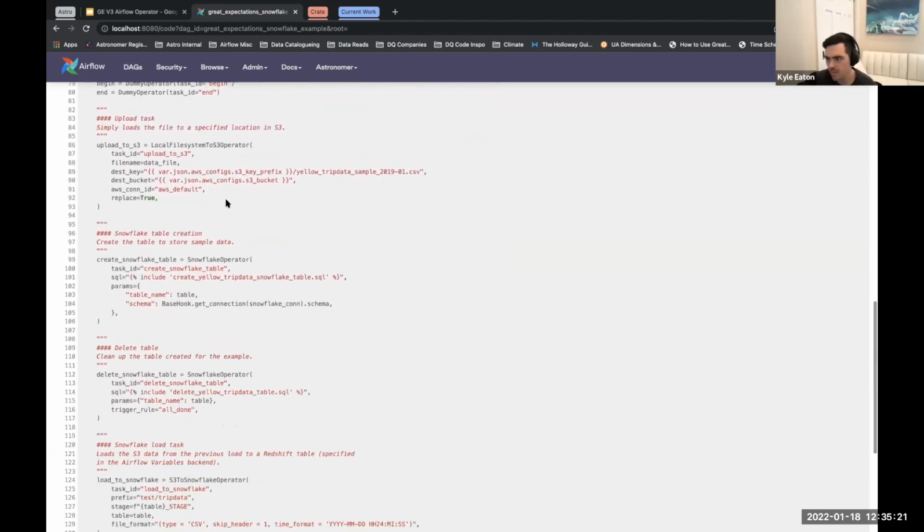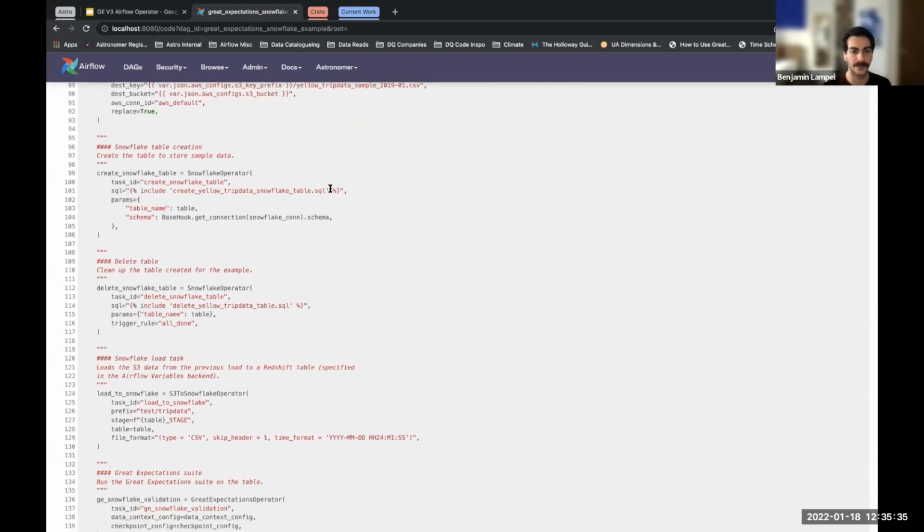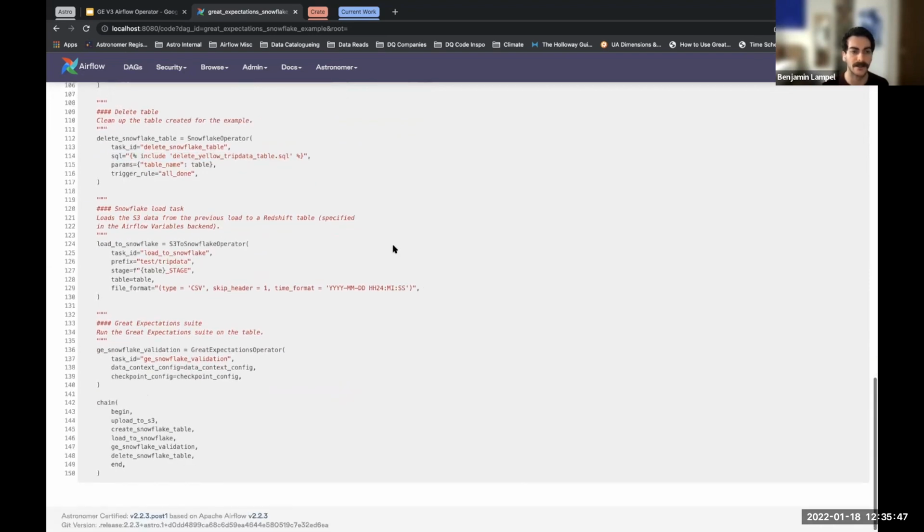Here we see we have our local file system, the S3 operators are actually loading. I misspoke earlier. We're actually loading the data to S3 first, and then we're transferring it from S3 to Snowflake. So then we have our create table here, really easy. We're just including a really simple SQL statement here to create the table. We have the same thing here, a SQL statement that deletes the table, in a different file outside the DAG.